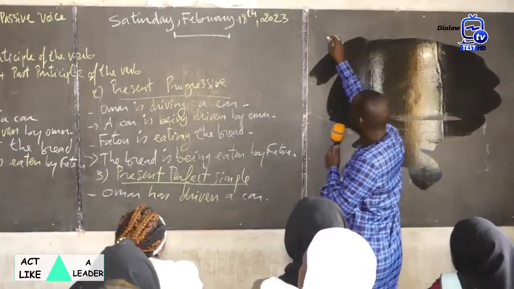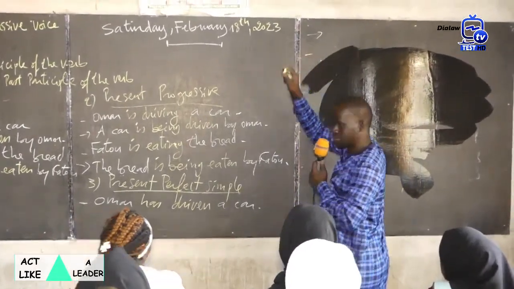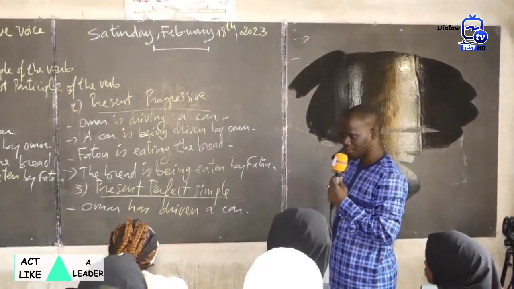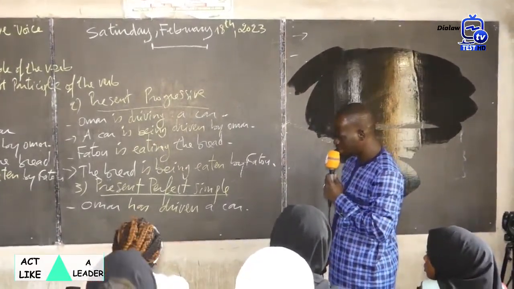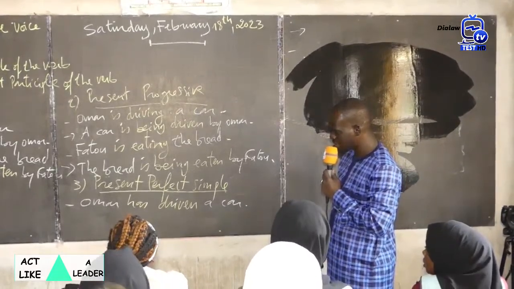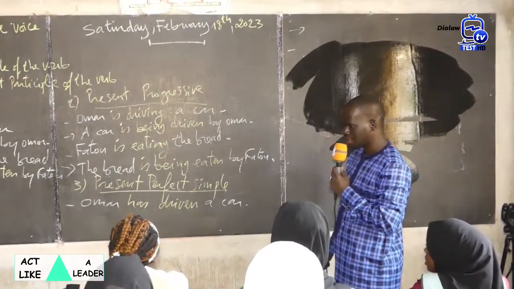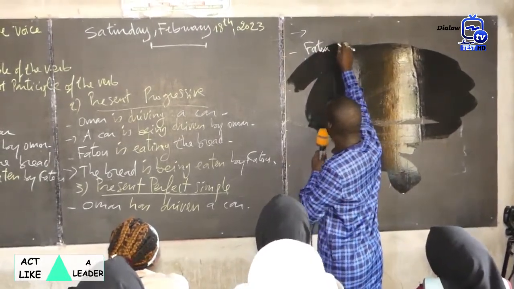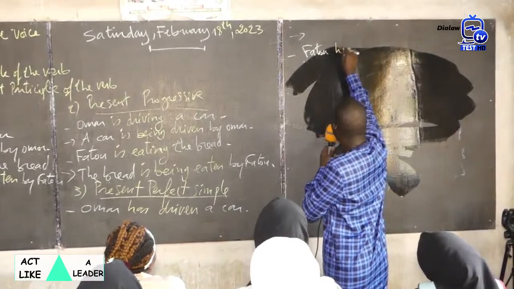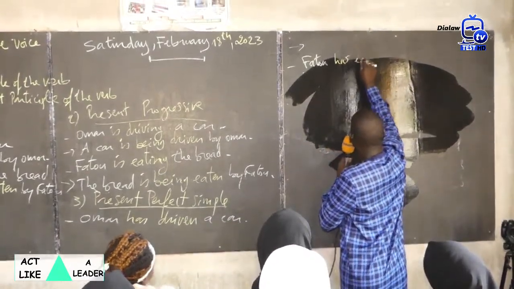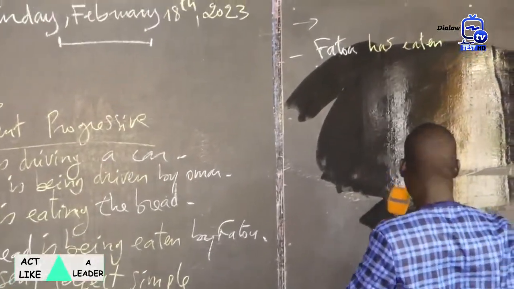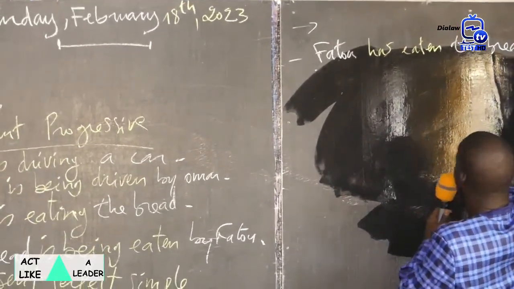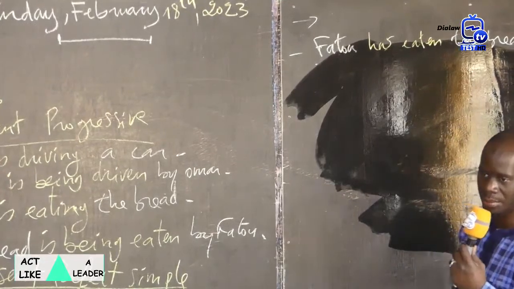Fatu is eating the bread. Raise your hand. Yes? Fatu has eaten the bread. Fatu has eaten the bread.